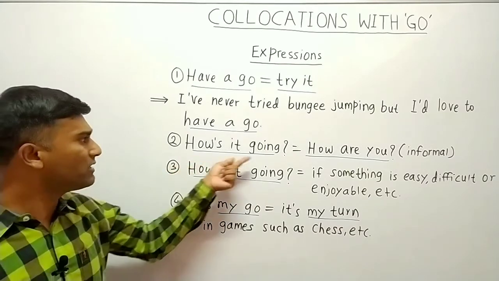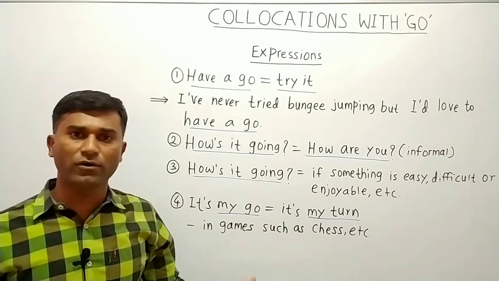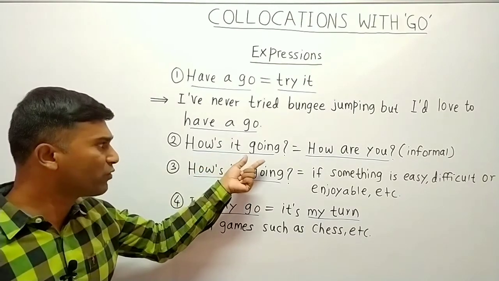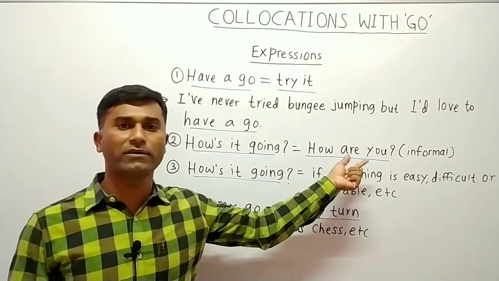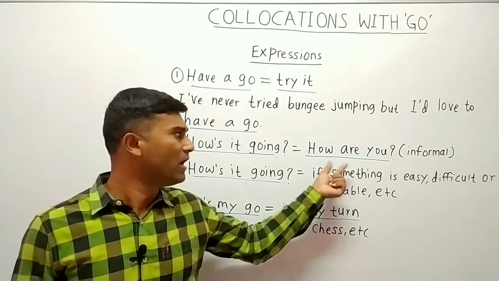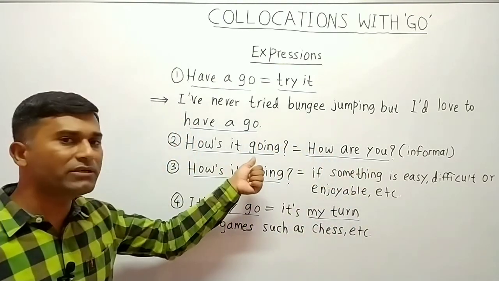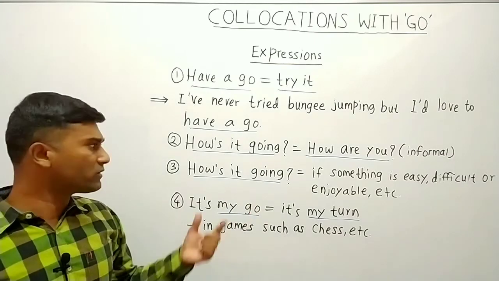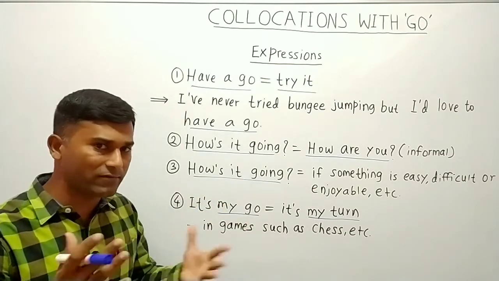Or next is, how is it going? In an informal situation with our friends or family members, we can say, how is it going? when we want to say, how are you? Or when we want to ask them, how are you? So you can say, how is it going? So how is it going means, how are you? Or there is another usage of how is it going. What is that? We'll see.